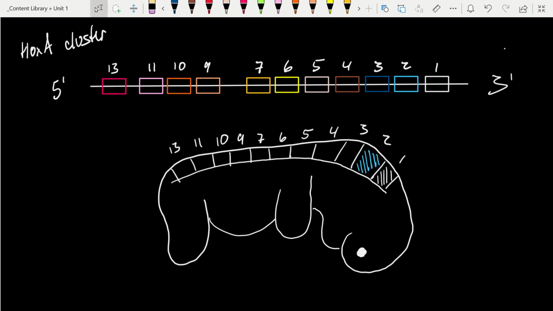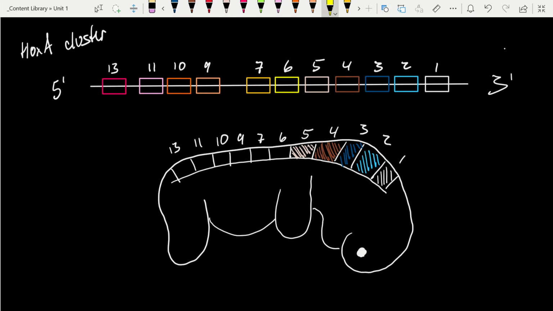And what we can see is the segmentation of the embryo based on Hox gene expression, where Hox 1 and 2 are going to be expressed in the hindbrain and drive the differentiation of aspects of the hindbrain. Hox 3 is expressed in the lower hindbrain and drives the development of pharyngeal arches. This is going to contribute to the thymus and the thyroid. Hox 4 contributes to the development of the neck. Hox 5 is expressed in the lower cervical and upper thoracic regions and contributes to the development of respiratory and digestive structures in those locations.